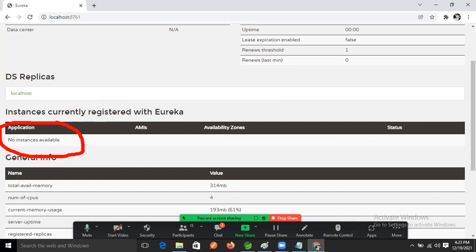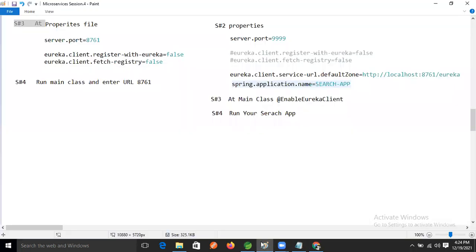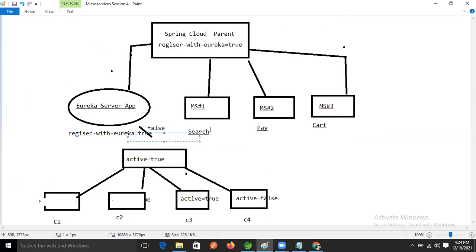Correct, Ravi. Many discussions are there. We will discuss. Actually in the server application, we have made it false, right? In the server, we will make it false, but in microservices, we have to make it true. But still the discussion is left. What I said is that we took this key, this property, true in the microservices.